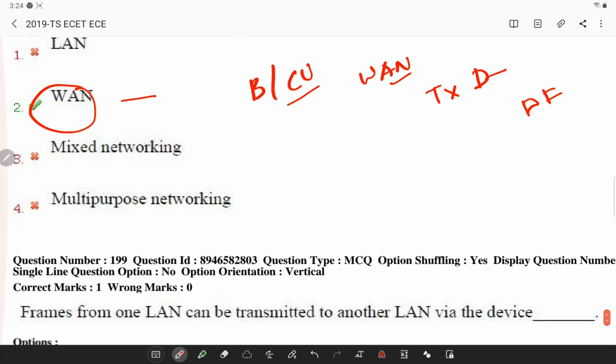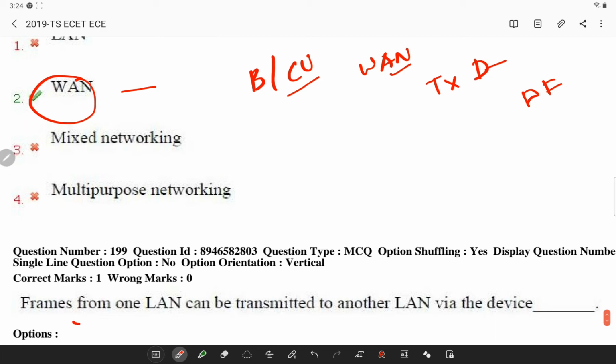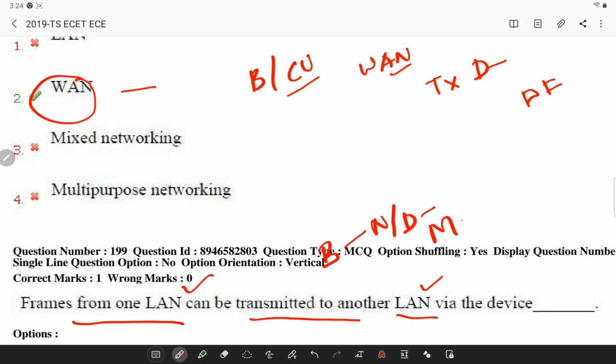Next, frames from one LAN can be transmitted to another LAN through which device? Basically, a bridge is a network device which connects multiple local area networks together to form a larger local area network.